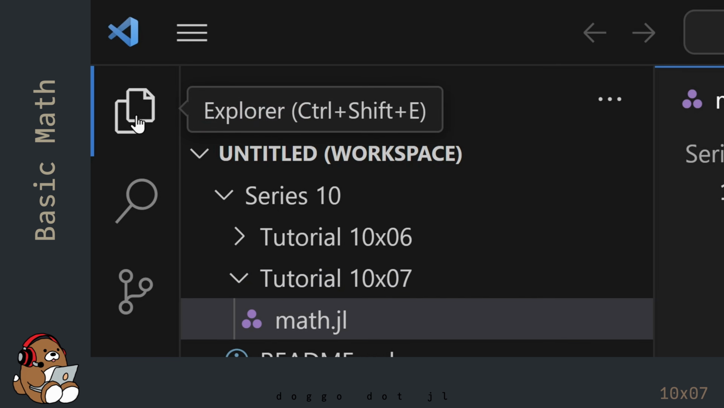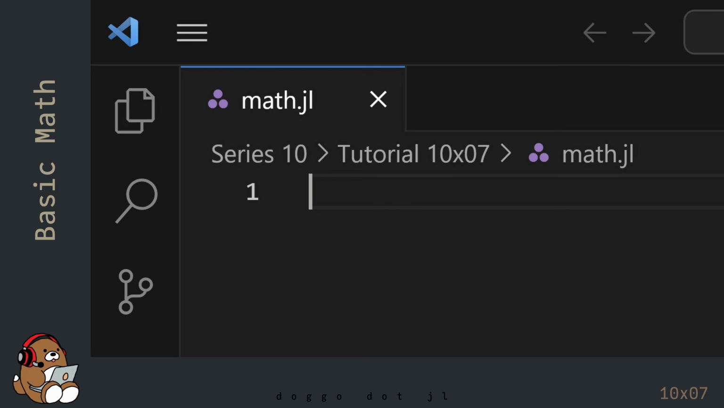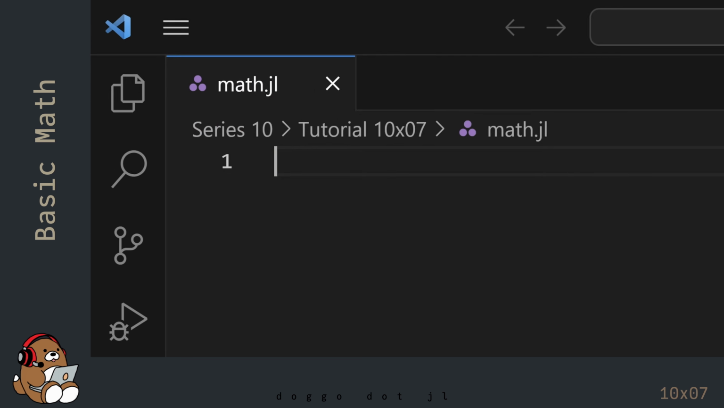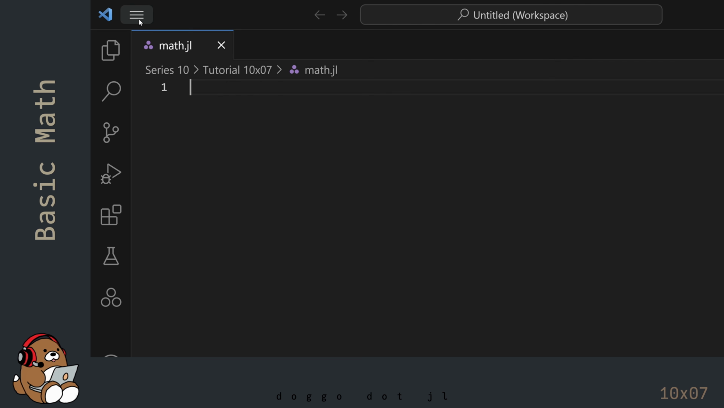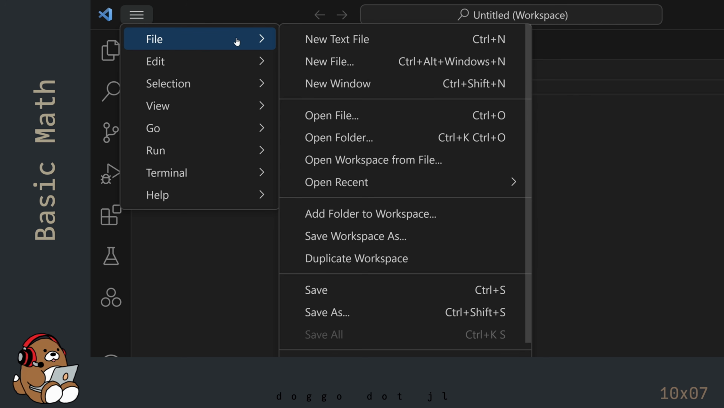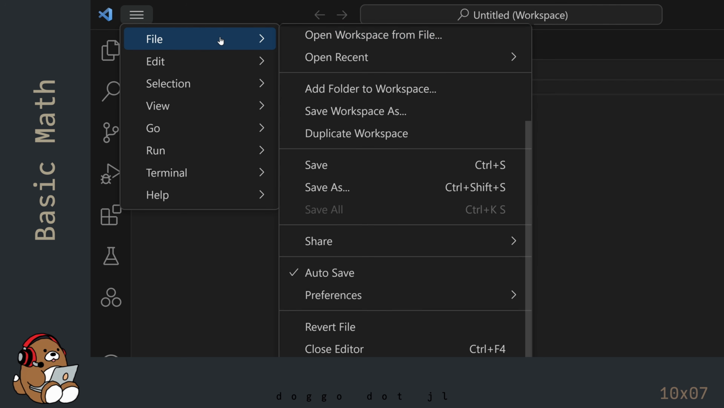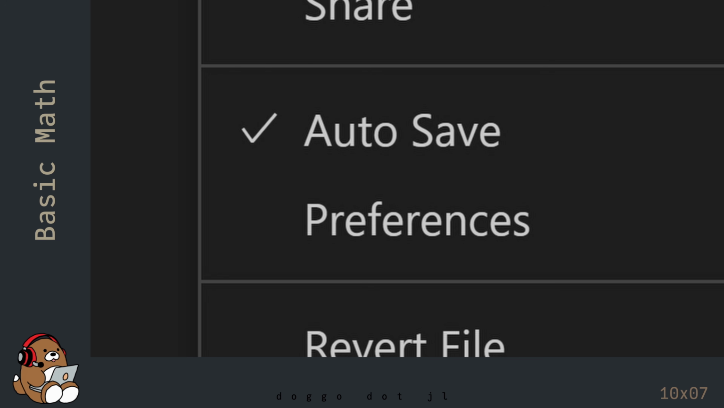Close the Explorer panel, and be sure that the autosave option is on. VS Code will save your settings from your previous sessions, so if you turned on autosave previously, it should still be on. You can tell that it's on if you see that check mark next to the autosave option.